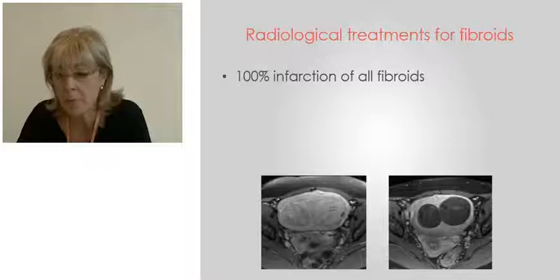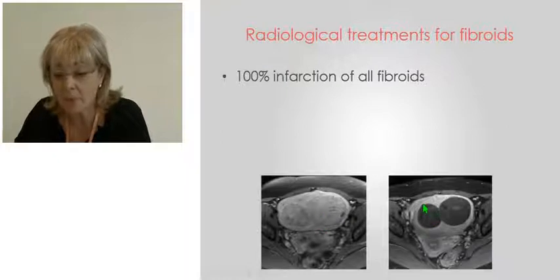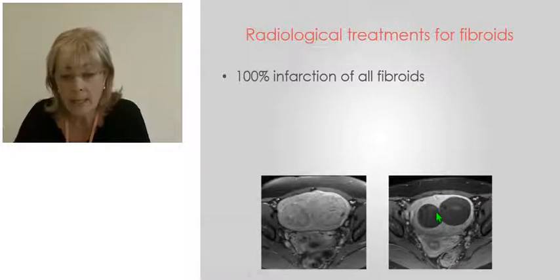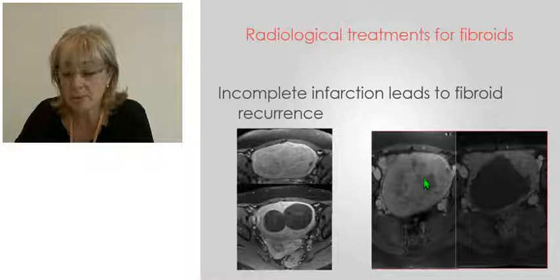The aim of both treatments is the same, and that's total infarction of the uterus. You can see the pre-treatment uterine MR scan here showing good contrast enhancement in both fibroids here, and then after treatment, complete infarction with no evidence of enhancement of the fibroids at all. Unfortunately, you don't know whether you've actually achieved 100% infarction until you follow the patient up down the line.